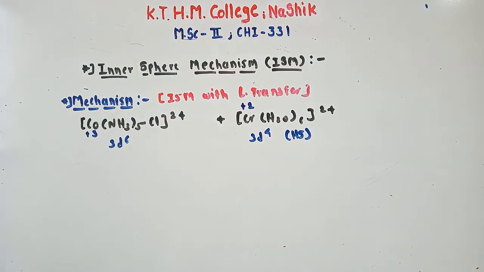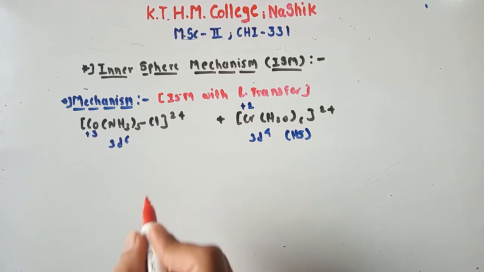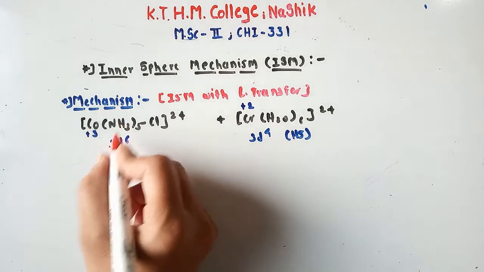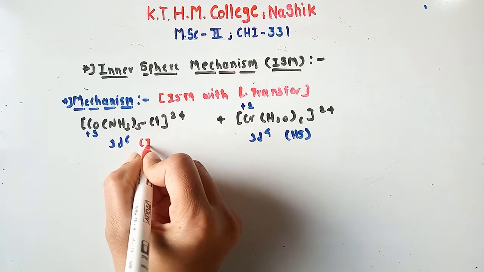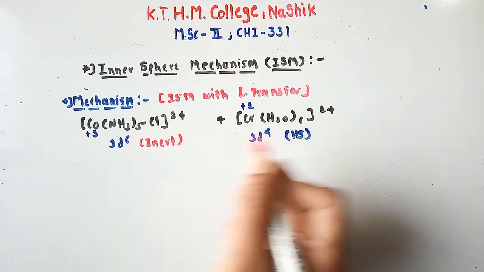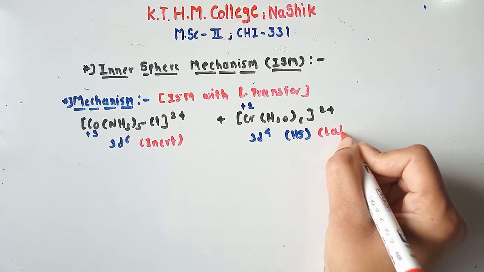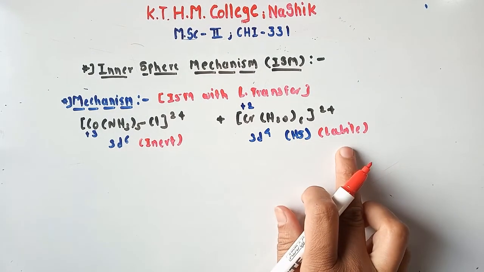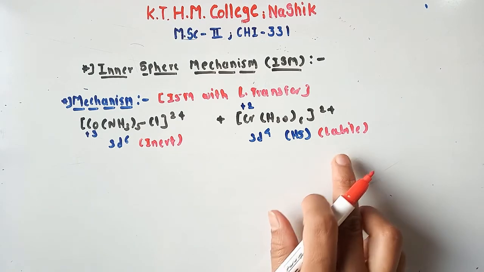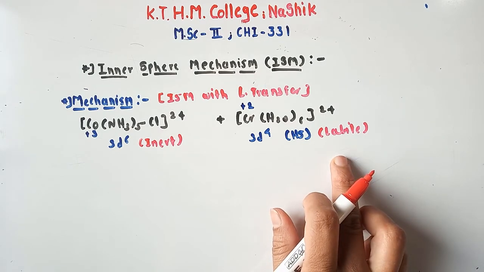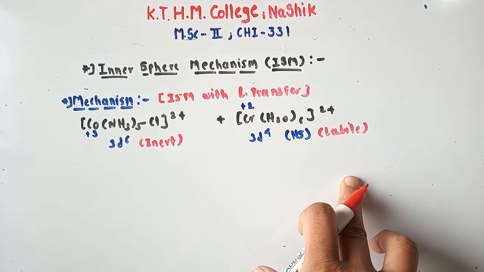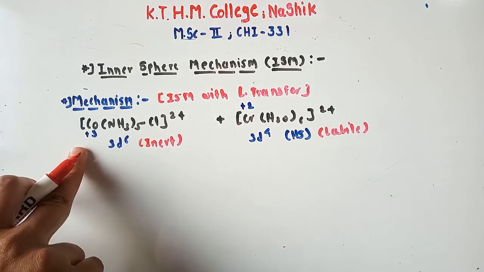We have already seen inert and labile complexes, so I think there is no need to explain that again. So this complex is inert and this one is labile. So one condition is satisfied: one complex is inert, another complex is labile. Okay, this is the example.